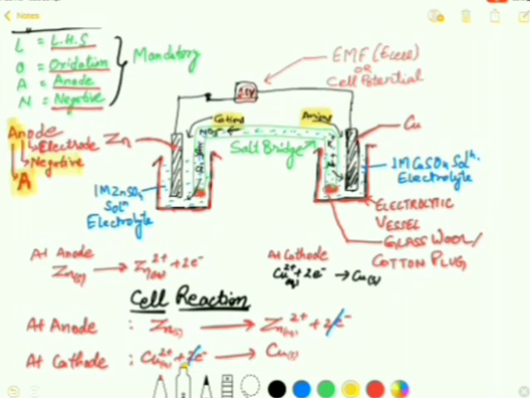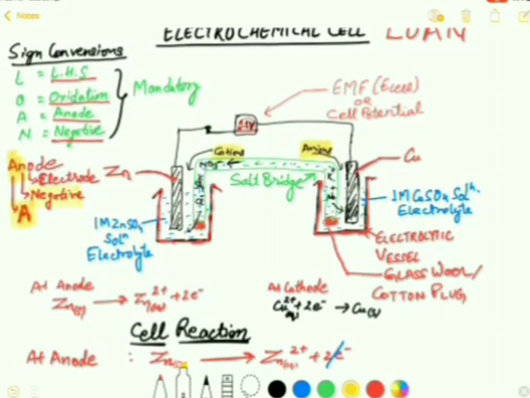You can see here that there is an individual electrode reaction taking place at the respective electrode, and in the case of the anode, firstly there is an oxidation reaction. Zinc metal oxidizes into zinc 2 positive ion and releases 2 electrons.